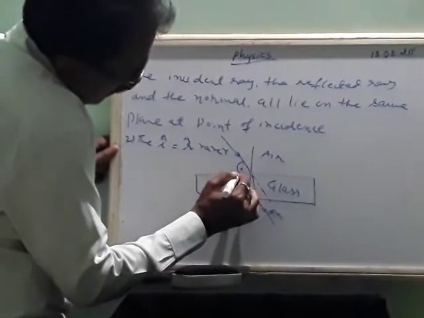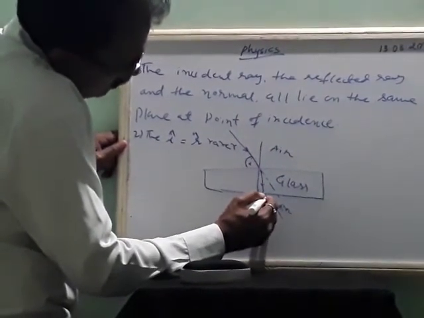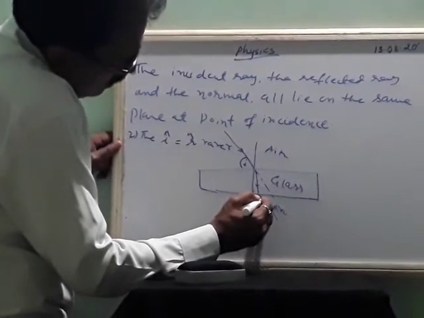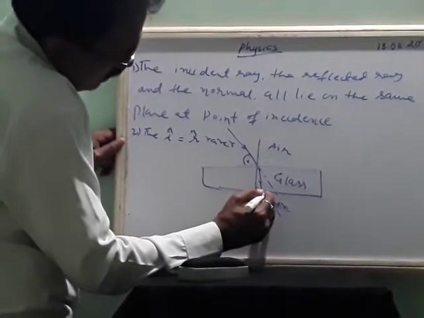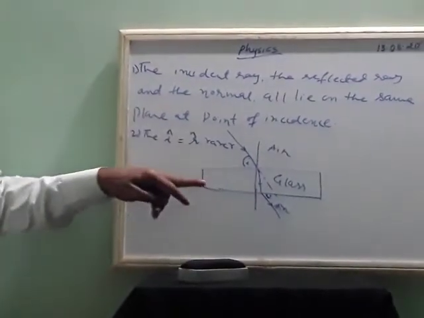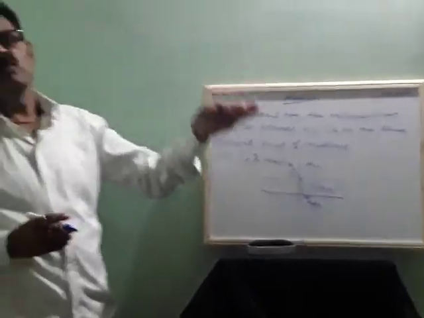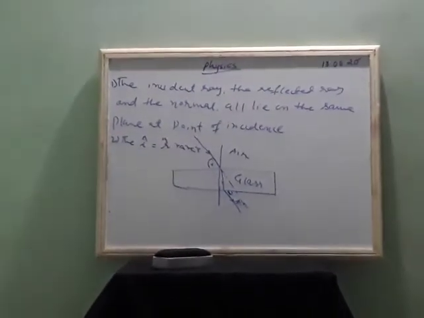So again here the angle of i will be equal to the angle of r on this side. Due to the different mediums, the angle of i will not be equal to the angle of refraction. Okay. These are the laws of refraction.